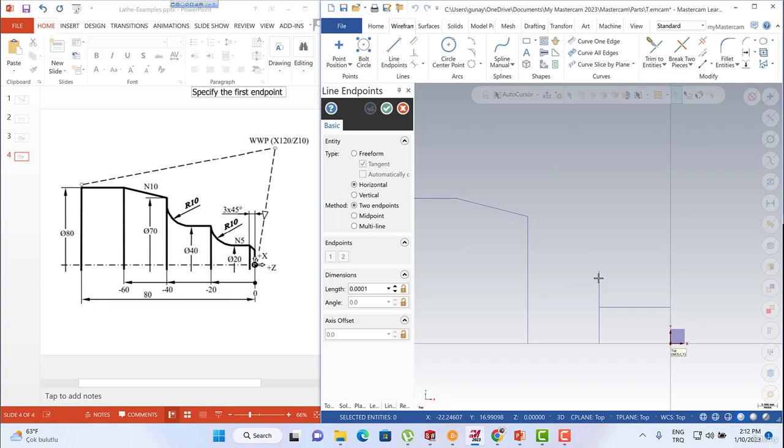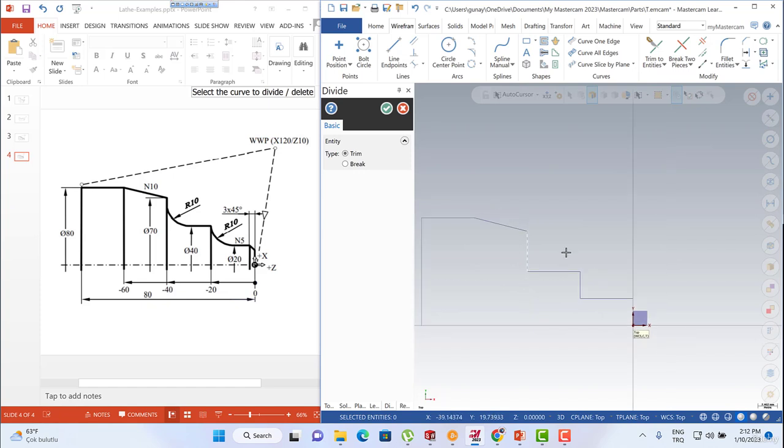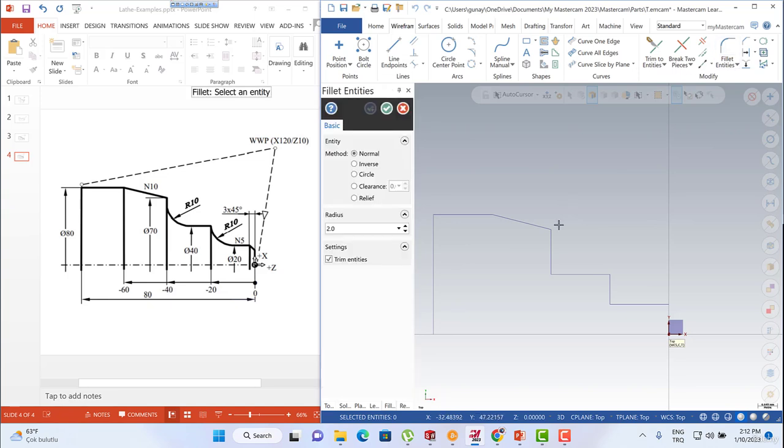I can start from here at that point, and that's it. After that we can turn to the divide options and delete this one, and this one. Okay, this is our figure, and then I can hit the fillet options,